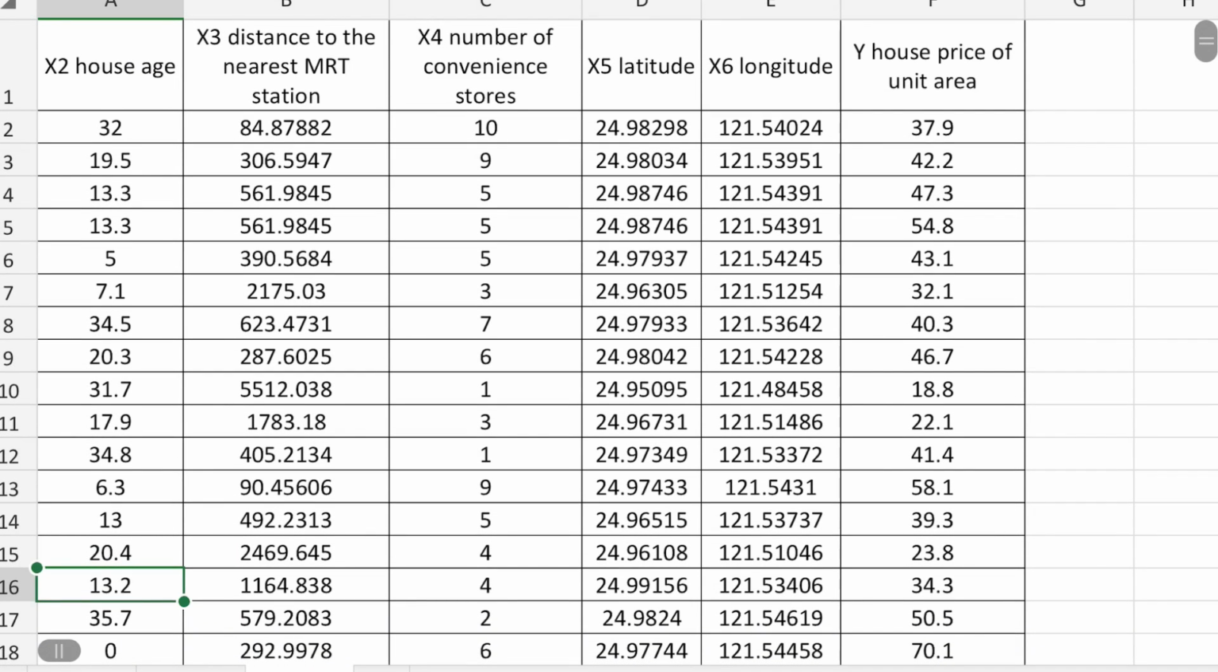Going back to the columns of this data set, the first column tells about the age of the house. The second column tells us the distance between the house and the nearest metro station, and the third column tells us the number of general stores nearby to this house. The fourth and fifth columns tell us the latitude and longitude of the house. And the final column is what we want to find out, the final output of these five components, which is the price of the house per unit area.